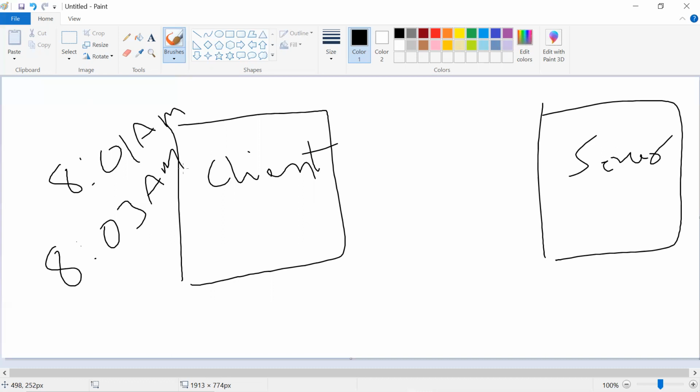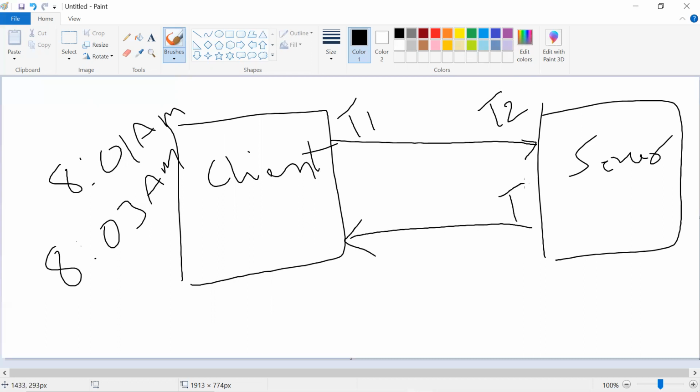Suppose you hit the login or home page at T1, I mean 8:01, and this request goes to the server at T2. Assume that. The server will process it, checking whether everything is proper or not. Then it starts sending the response back to the client at T3, and after traveling over the internet, you get it at T4. So whatever response time is mentioned, that is T4 minus T1, correct?